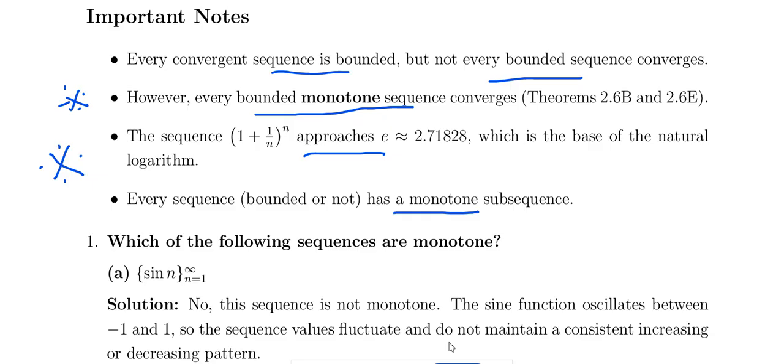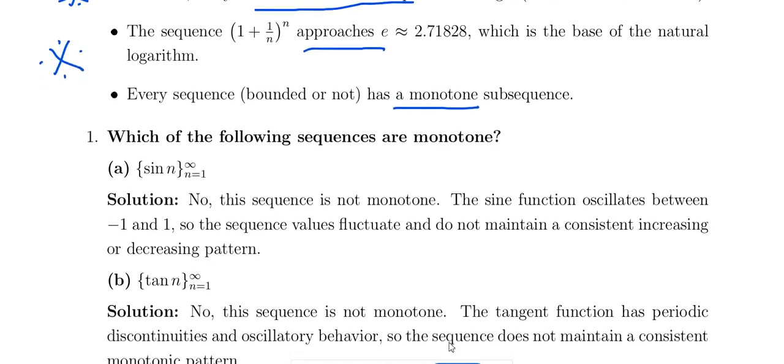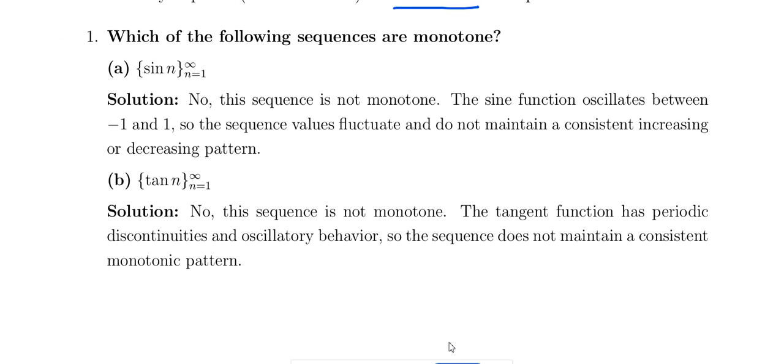Which of the following sequences is monotone? sin n. sin n is a monotone sequence, that means either an increasing or decreasing sequence? Already we know the nature of the sine function.